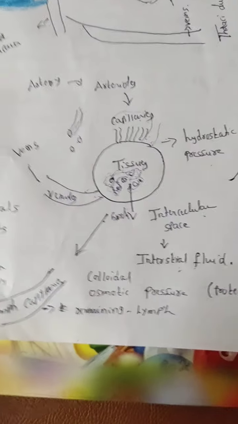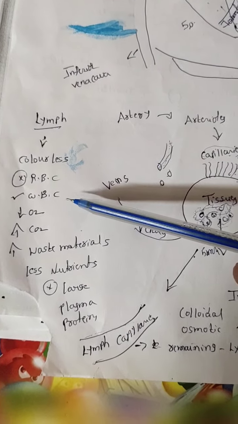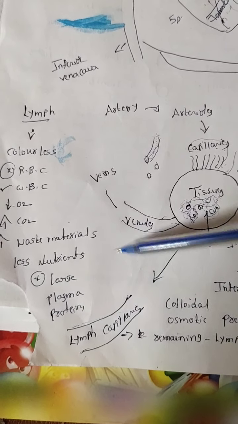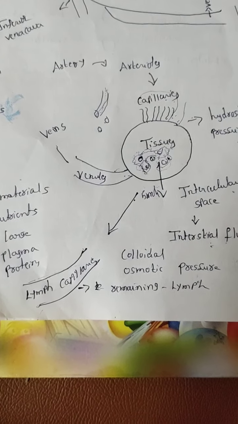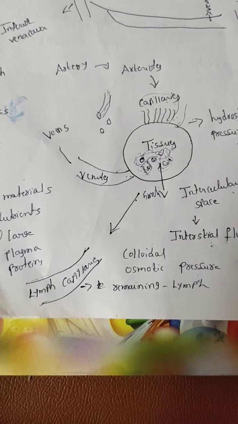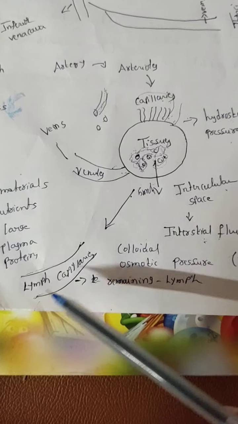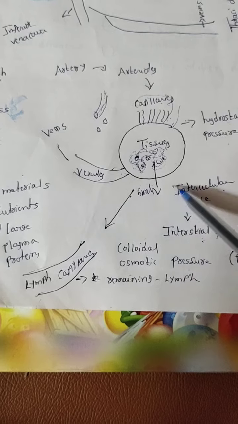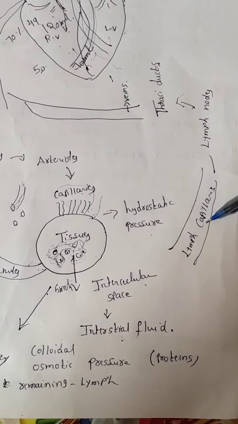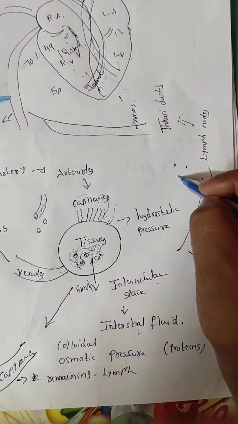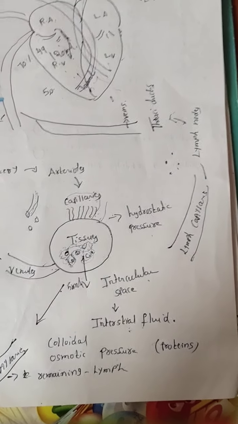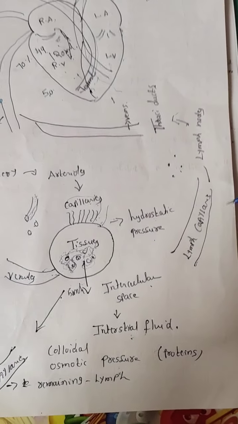Now the white blood cells remove the foreign particles present and purify this interstitial fluid. That purified interstitial fluid, or lymph, enters the lymph capillaries. This is an alternate route, called the lymph capillaries. From lymph capillaries there are nodes like this in the body, called lymph nodes. That's why from lymph capillaries it enters the lymph nodes.